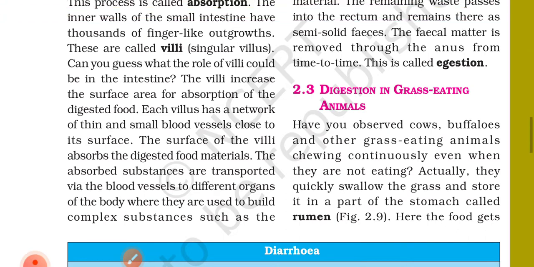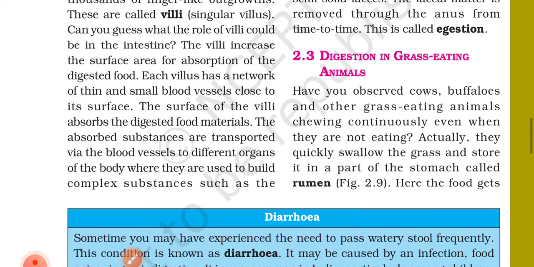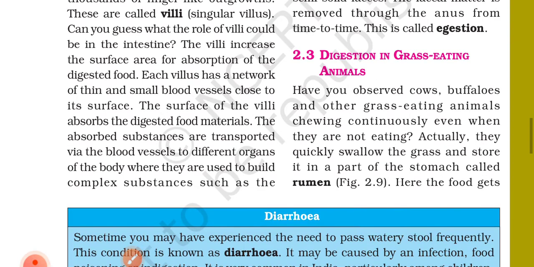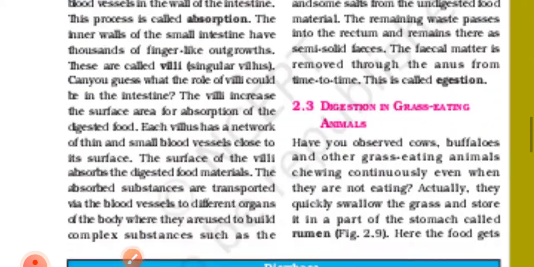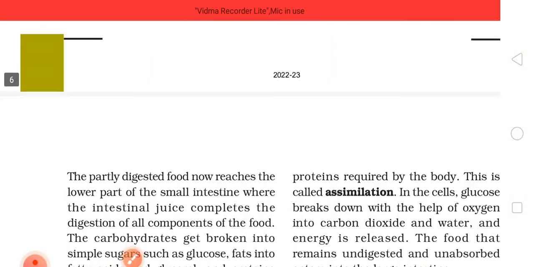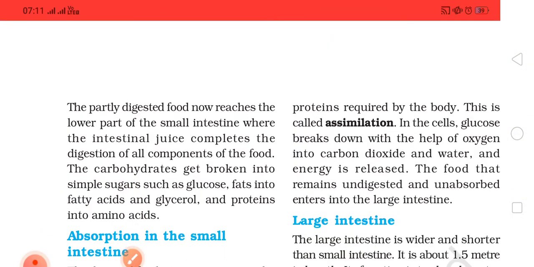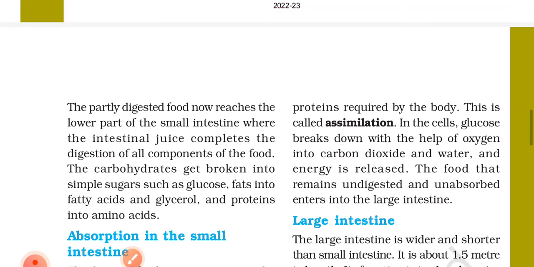Each villus has a network of thin and small blood vessels close to its surface. The surface of the villi absorbs the digested food materials. The absorbed substances are transported via the blood vessels to different organs of the body where they are used to build complex substances such as the proteins required by the body. This is called assimilation. In the cells, glucose breaks down with the help of oxygen into carbon dioxide and water, and energy is released.